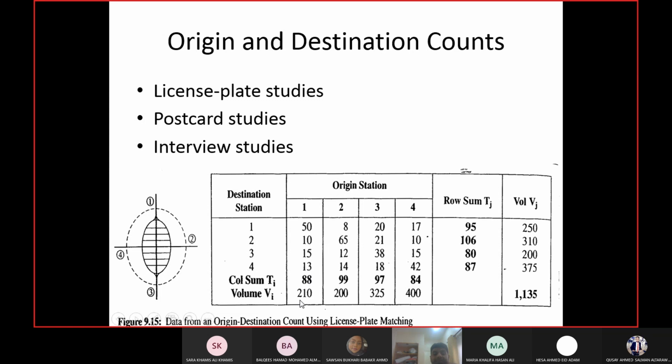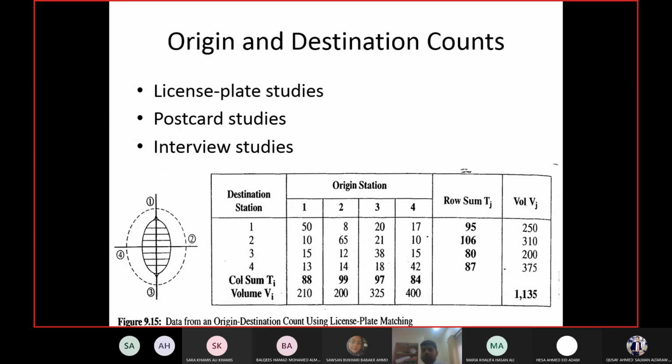So 210 is the volume, 88 is the summation of the column. So like this, you will calculate the factors for each row and column. Now, like I said, if the numbers for the summation and the volume were equal, so somehow you got the actual number of trips between each two zones, and these two numbers are equal, then the ratio will be how much?